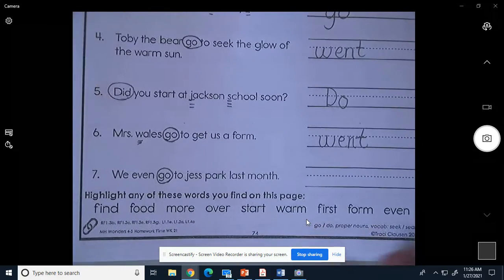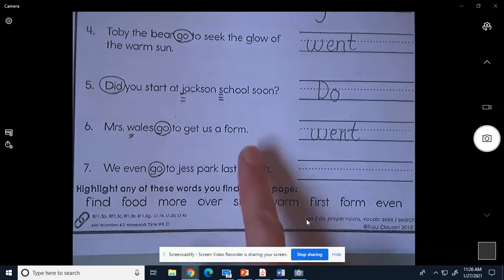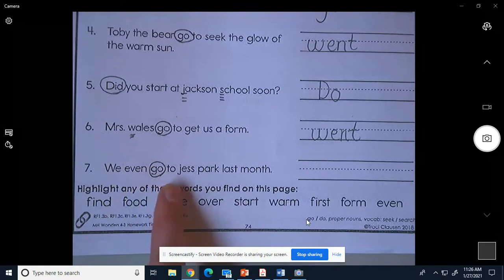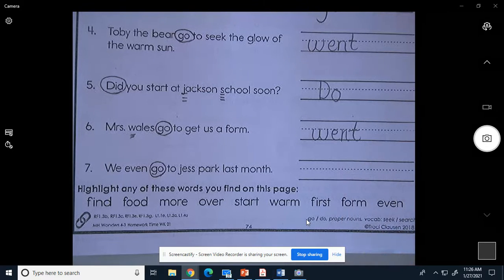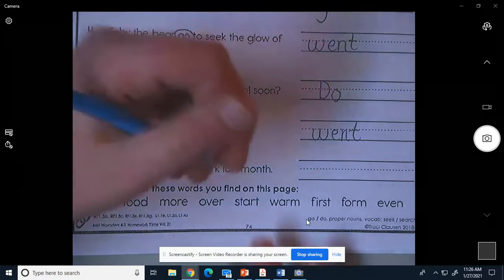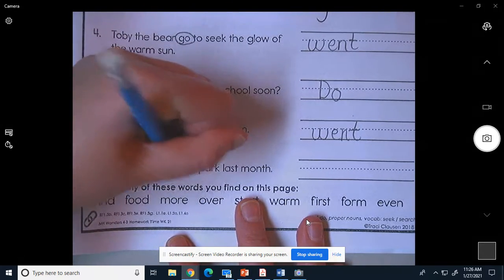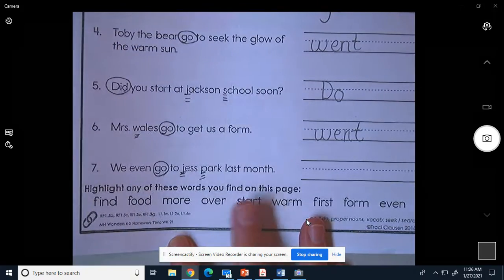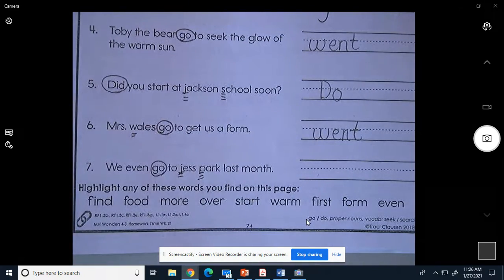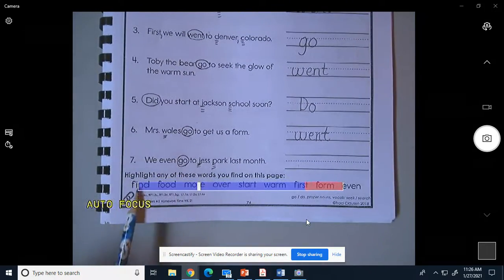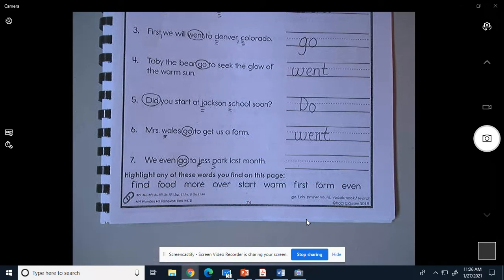All right, you're going to do the last one, and it's pretty much the same as this one up here. We even go to Jess Park last month. What are you going to put on that line? If it's not go, it's... okay. And then I'm also going to give you a hint about the proper nouns. Jess Park is a proper noun. It is a place. And you're going to go ahead and put what needs to go in this one. And then when you are done, you are going to find all of these and circle or highlight them.